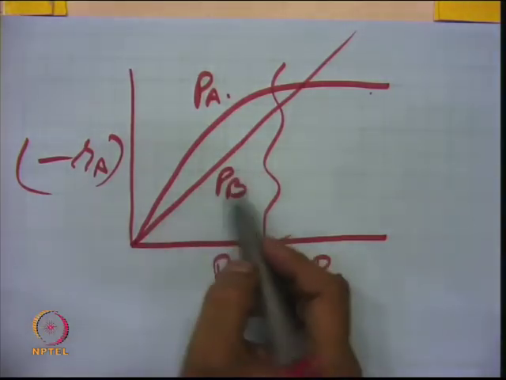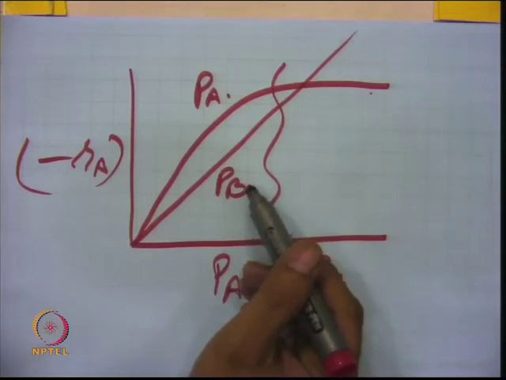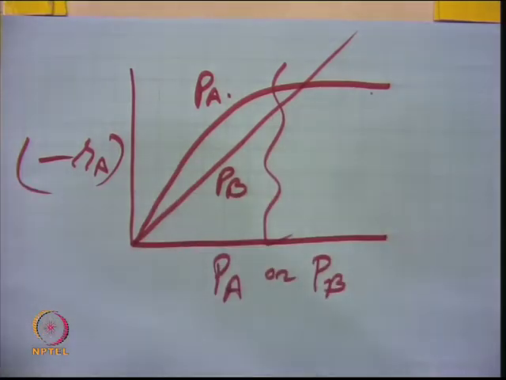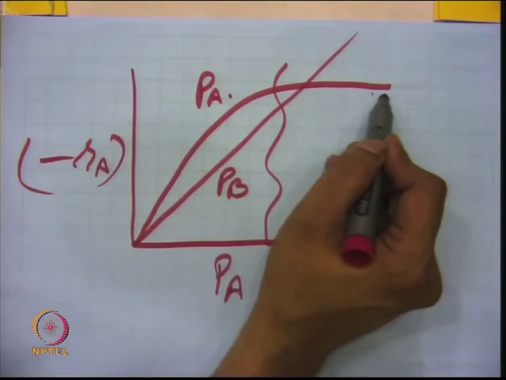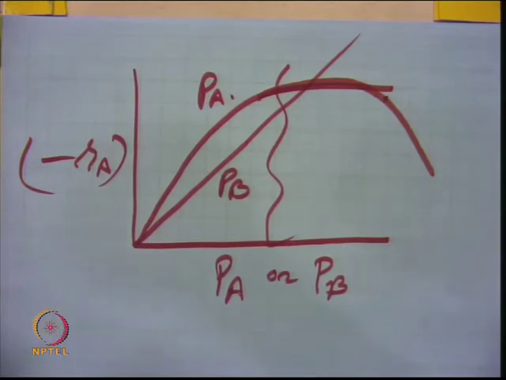So, one can postulate that B is not appearing in the denominator because it is not decreasing the rate, whereas for A, at high partial pressure of A, the rate becomes a constant value. So, it means A is adsorbing on the surface, and when the pressure or concentration is very high, the rate becomes independent of partial pressure of A. And suppose I had a square term in the denominator, it will go like this, similar to what we have seen last time. The question may arise: how do we postulate this mechanism?